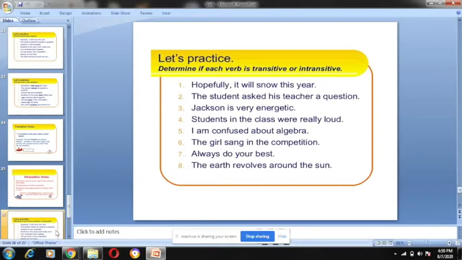Here, about what? Here what can be answered: algebra. The girls sang in the competition. Always do your best. The earth revolves around the sun.